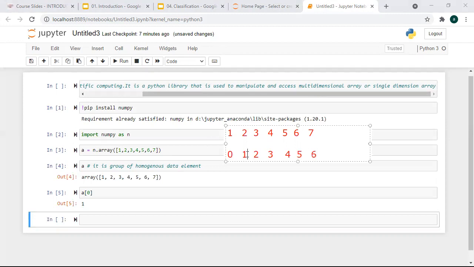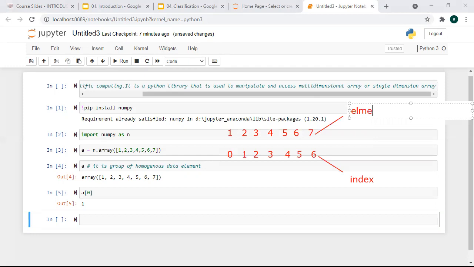These are the indexes through which you can access the elements. So you might be aware of what an index is, right? Yes. So this is the index, and this is an element. Index always starts from 0.